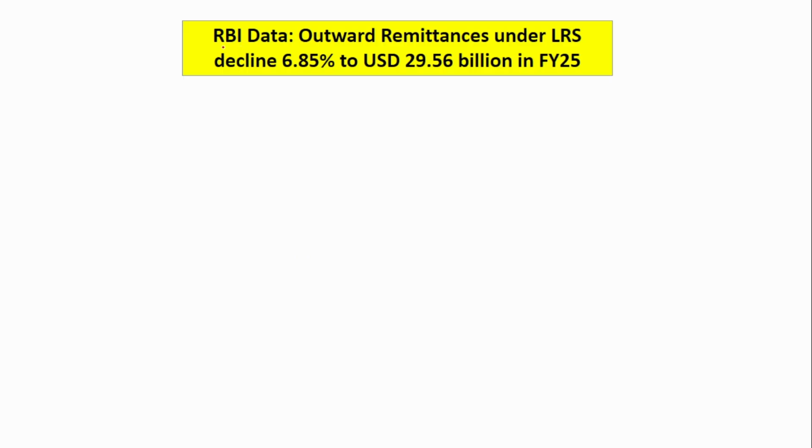The next news is about the recent RBI data that has been released regarding the outward remittance. Outward remittance is nothing but people who are residing in India sending money for their kids studying outside India or for other relatives who are residing outside India. This is sent under the LRS scheme, that is Liberalised Remittance Scheme.